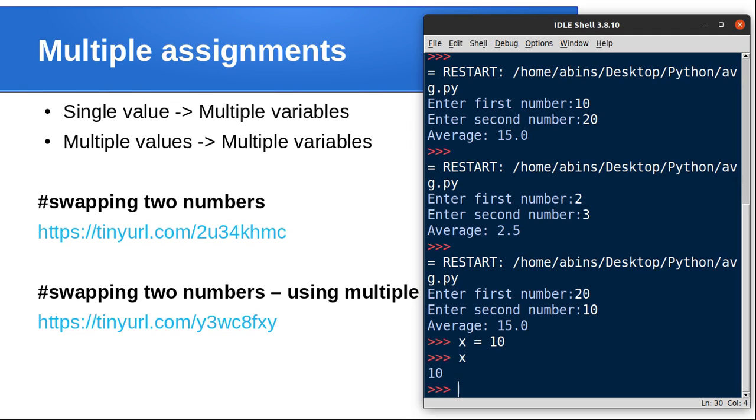For example, I am going to create three variables, x comma y comma z, and then assign the same value, 10.